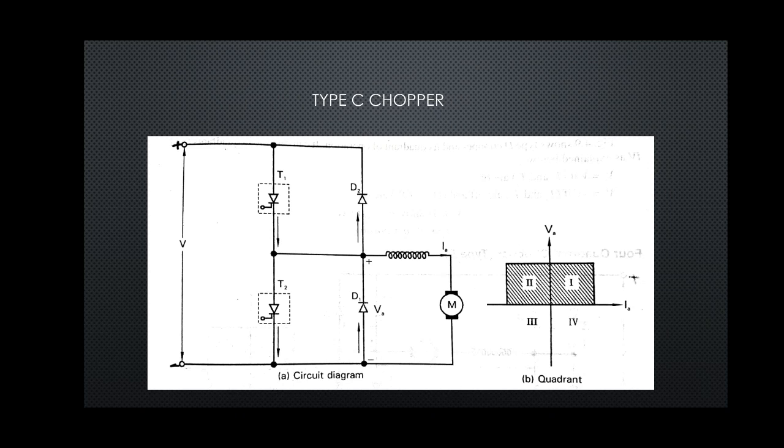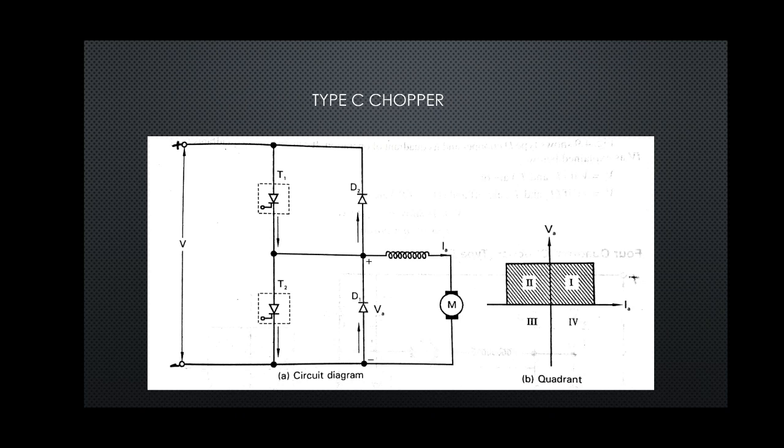Now both the thyristors or both the diodes cannot be on at the same time, because it will cause short circuiting of the source. So either T1 will be on or T2 will be on, D1 will be on or D2 will be on. Let us understand the working of this class C chopper very easily. Now if T1 or D2 is on and T2 is off, the output voltage will be equal to V.